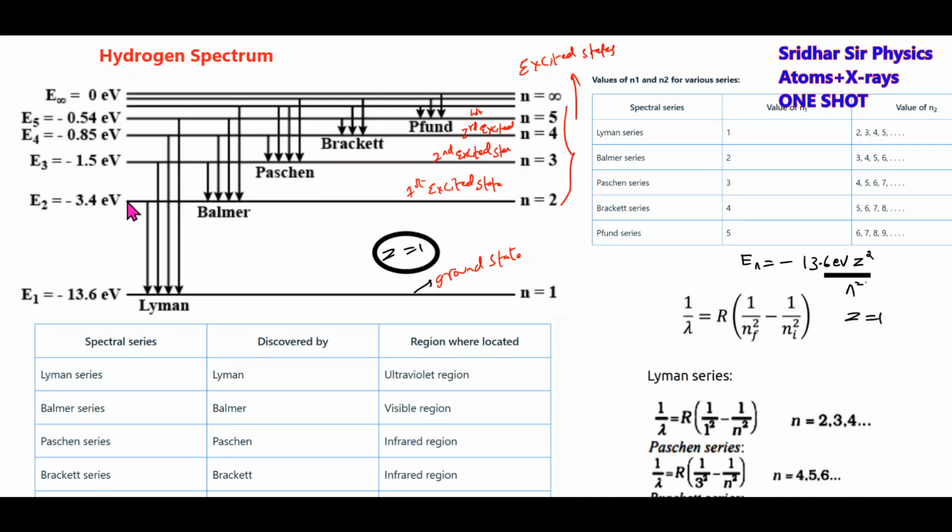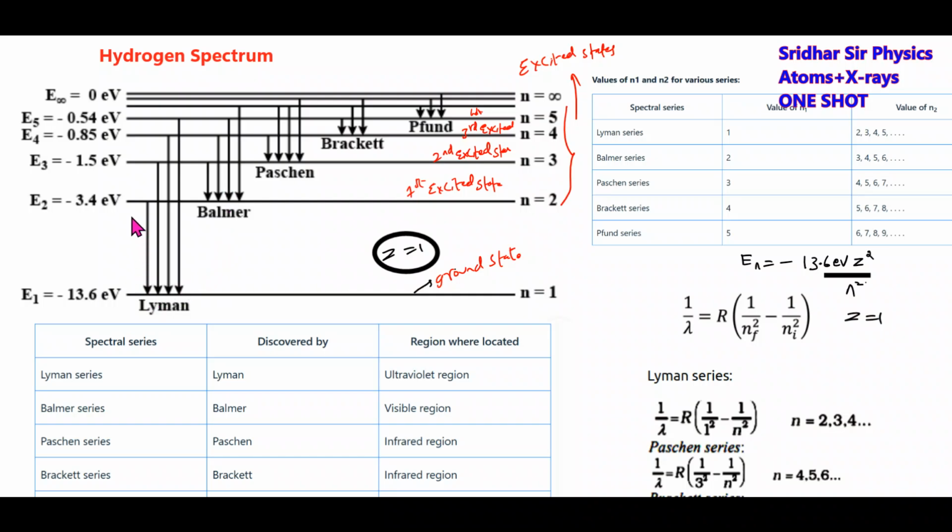Okay, fine. Now this particular line, the wavelength of the photon, lambda 1. When electron makes a transition from n equal to 2 to n equal to 1, this will become the first line of the Lyman series. When electron makes a transition from n equal to 3 to 1, second line of the Lyman series. Third line, fourth line. Similarly, if the electron from a higher excited state makes a transition to the lower state n equal to 2, this will produce the Balmer series.